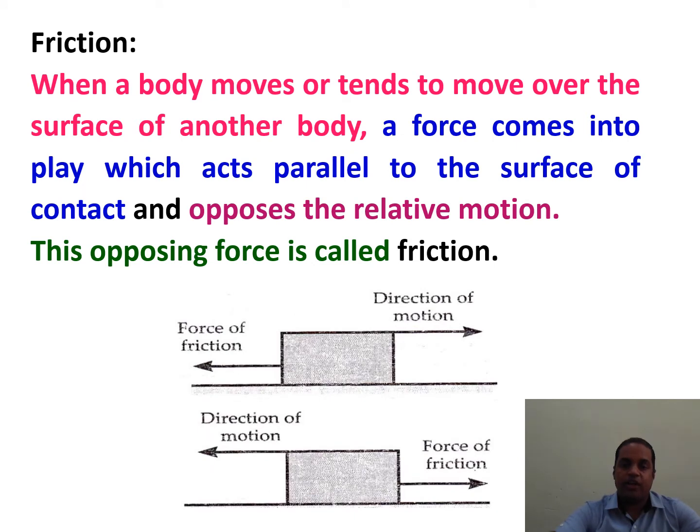See this diagram carefully. When the body is moving towards right, then frictional force is towards left, and when the body is moving towards left, then frictional force is towards right. It means the direction of friction is changing with respect to the applied force or direction of motion.